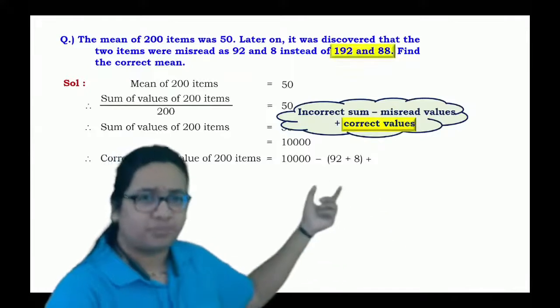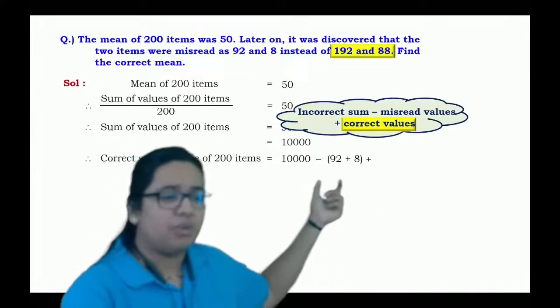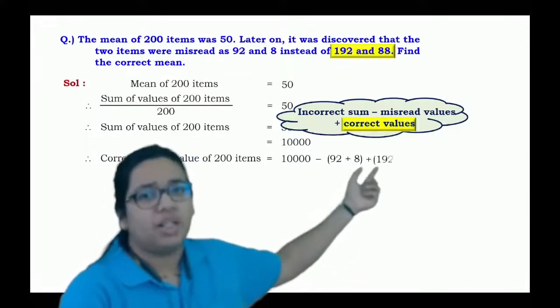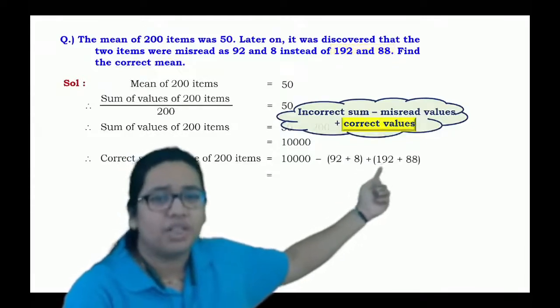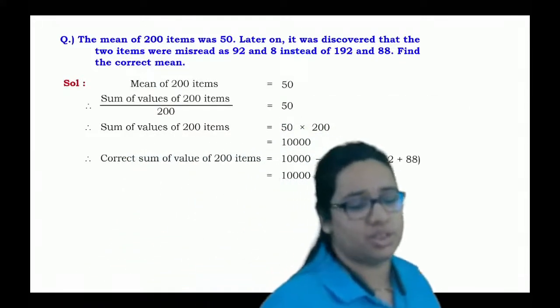So we'll subtract 92 plus 8 from it, and after that we'll add 192 plus 88 to this.